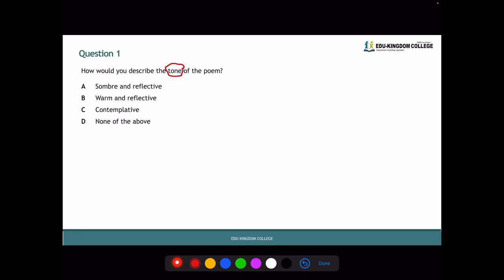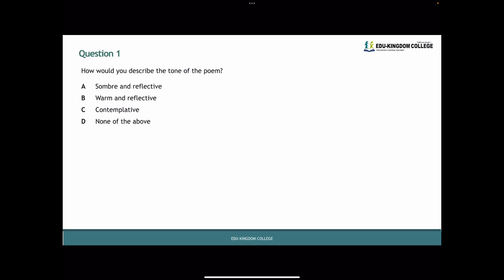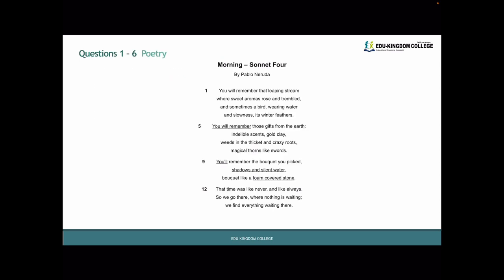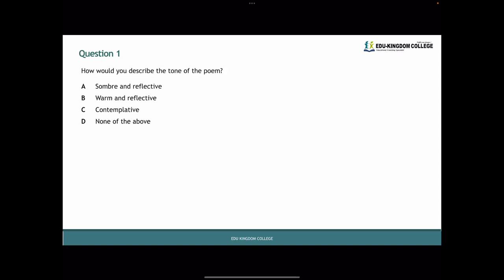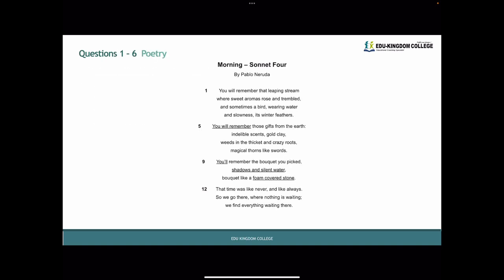Now, there are 2 things that suggest the tone of a poem. The first is the title of the poem. 2 is the connotation of the words within the poem itself. Remember that connotation is word association. Let's go back quickly to the poem and check these 2 things. Remember here, that morning is the title.